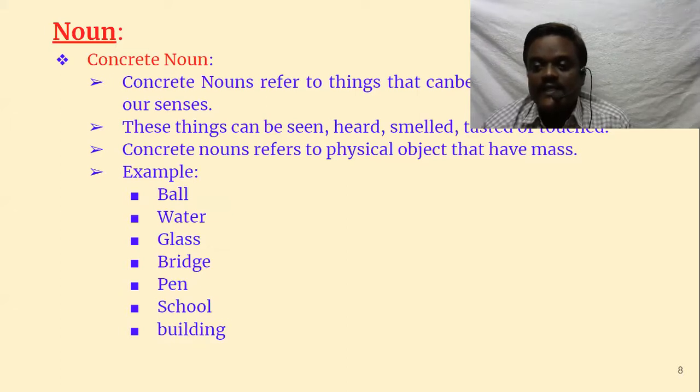It's not necessary that we use all five sensory organs. Maybe some objects may not have any smell at all. We cannot smell them, but that doesn't mean it is abstract, because we can see and touch it. Some things cannot be touched. For example, air: is it abstract or concrete?